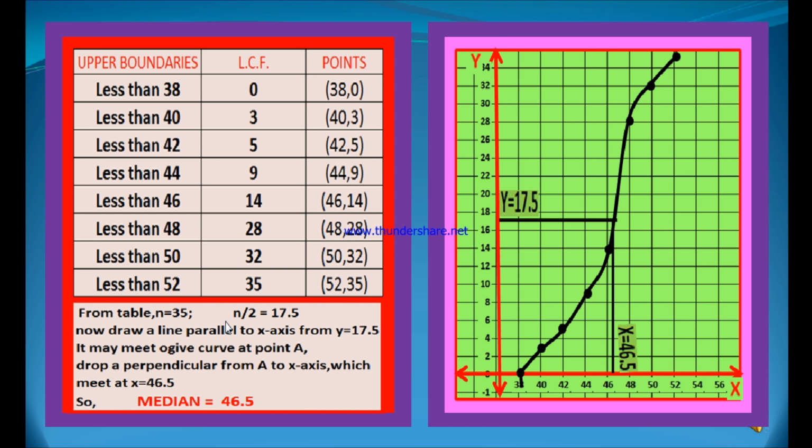Draw a line parallel to the x-axis from y is equal to 17.5. This is the line. Y is equal to 17.5. Why? Because n by 2 is 17.5. Therefore, draw a line passing through 17.5. This may cut the ogive curve at a particular point. From this point, you drop a perpendicular onto the x-axis. This may meet the x-axis at 46.5. Therefore, the median of the data is 46.5.